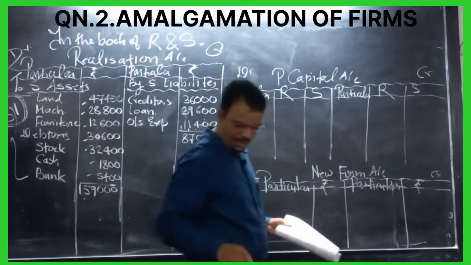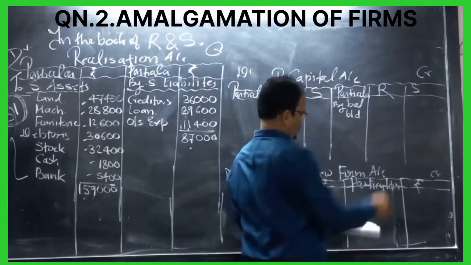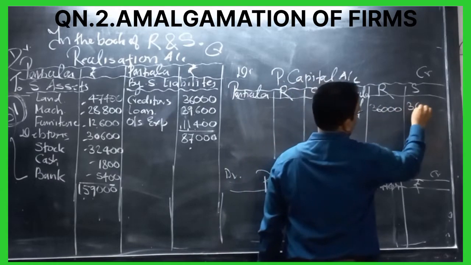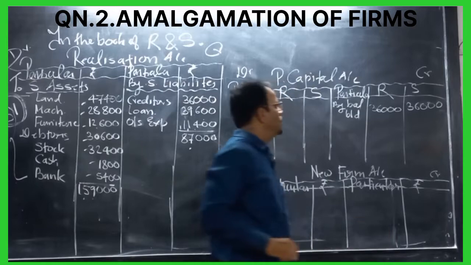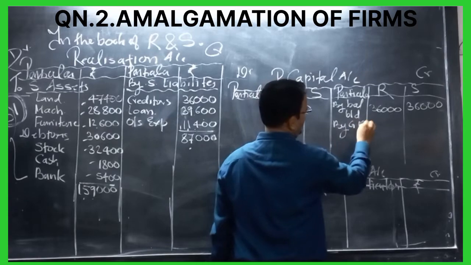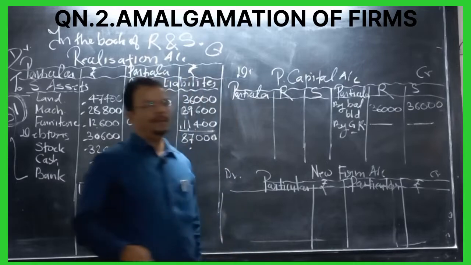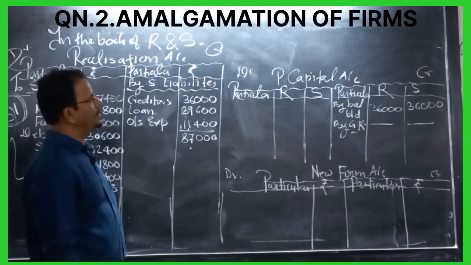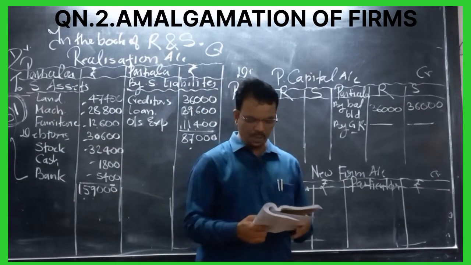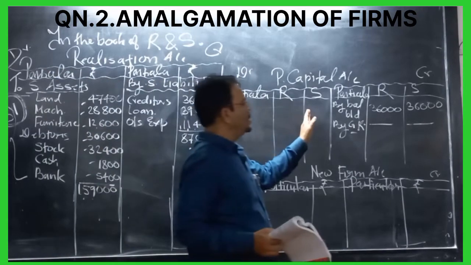Now asset is over, liability is over. Now we will do the partners capital account credit side. By balance brought down. How much is given? 36,000 given in the question. In this case, GR is not given, still we are writing it for practice. General reserve account. If given, we always distribute it among the partners in their profit sharing ratio. And when the profit sharing ratio is not given, we will transfer equally. So asset is over, liability is over, capital is over, GR is over.